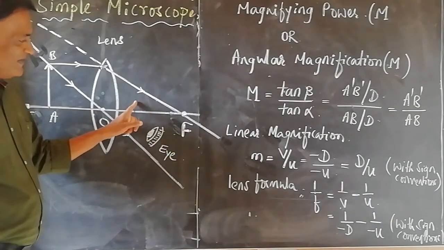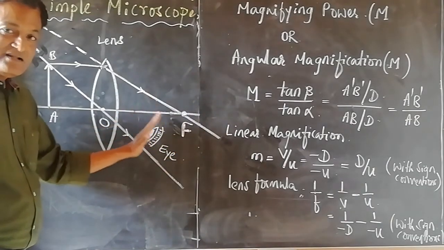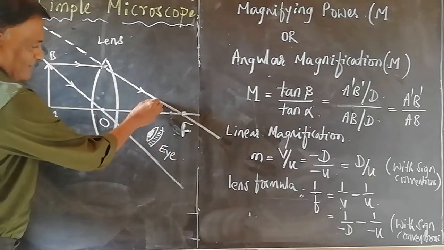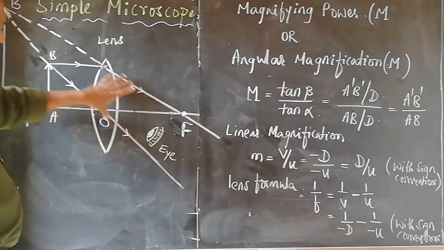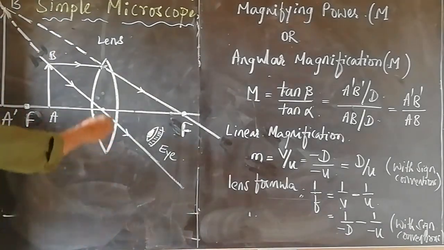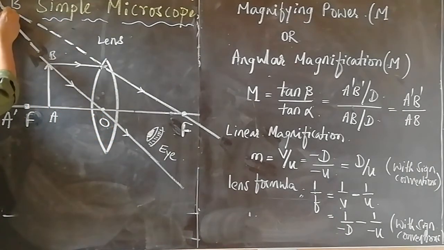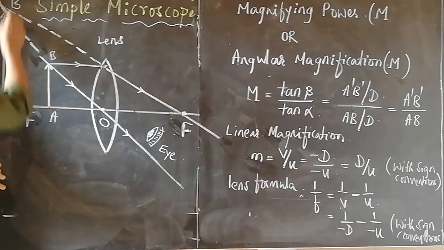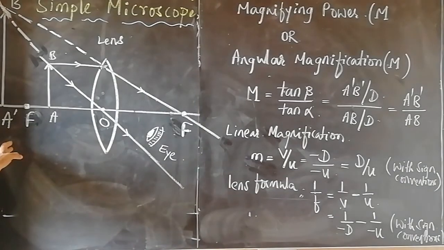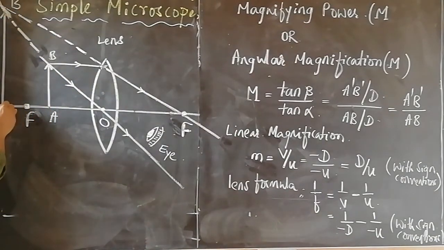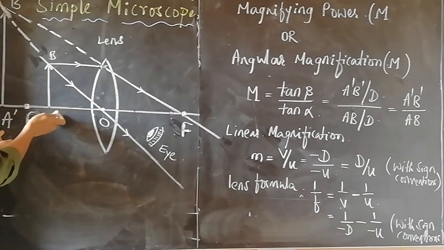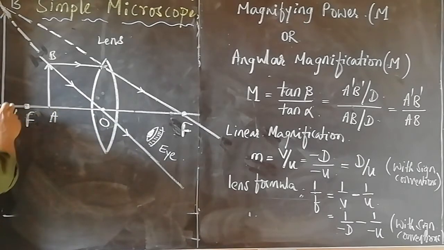That's why the image is not a real image. These are diverging refracted rays, they are produced backward. When they are produced backward, they intersect each other at a point. Through this point of intersection, a perpendicular A dash B dash is drawn, which gives the position and nature of the image. So the position is, the image is formed on the same side of the object. It is a virtual and erect image.